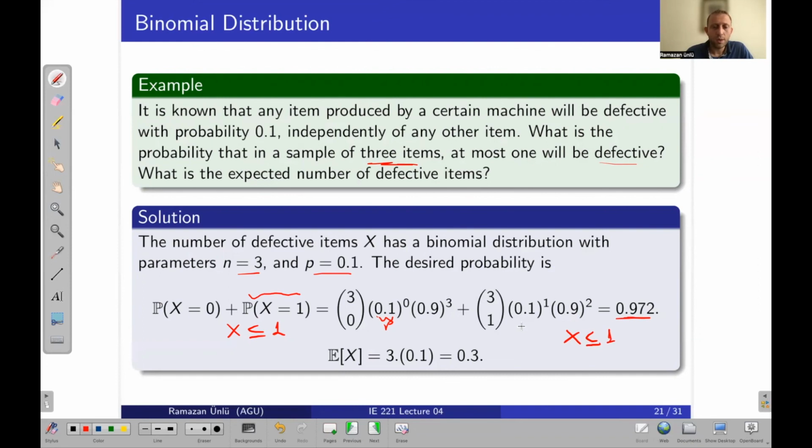Okay, so what was the expected value of a binomial distribution? That was n times p, right? Remember it, or just check the previous slides. What is the expected number of defective items out of 3 items? So n is 3. The probability of a defect is 0.1. This is the probability of our success, and it will give us 0.3. So that is the expected number of defective items.